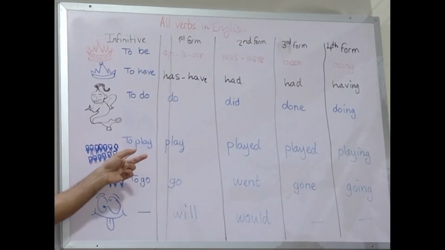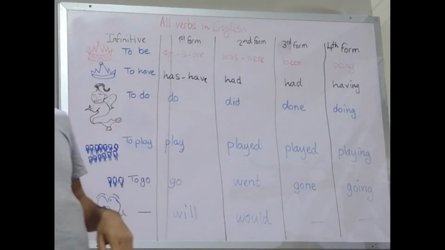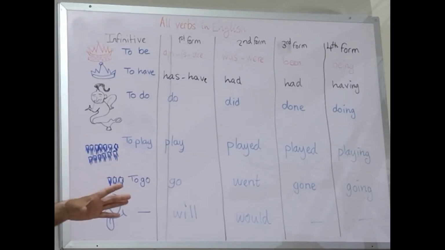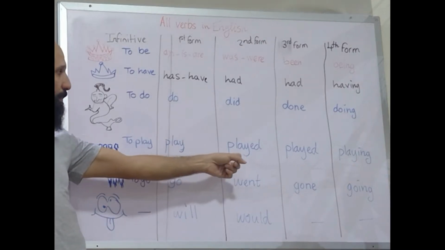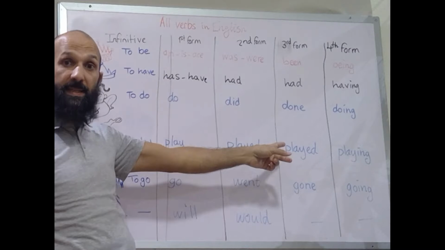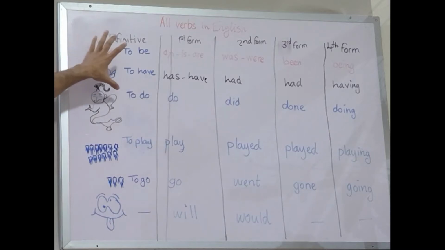To play represents the millions and millions of verbs that you have in the English language. Almost all of them, 99.99% of the verbs in English, take ed in the past or in the second form, ed in the third form, right? That's the vast majority of the verbs. So to play, as you see here, that's too many people. So to play represents almost all the verbs in English, apart from these 3 verbs and this one verb here, kind of.